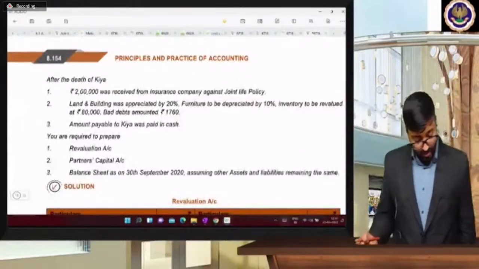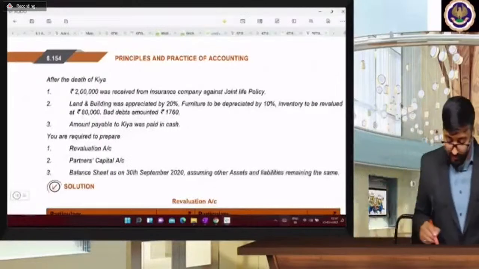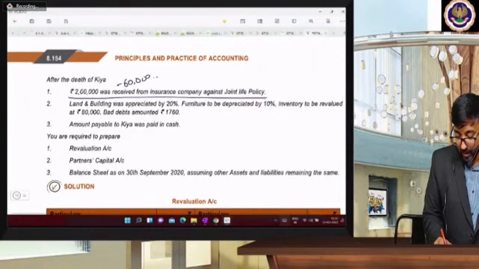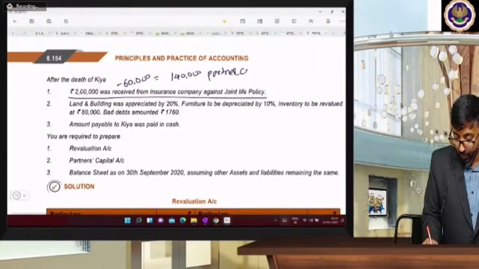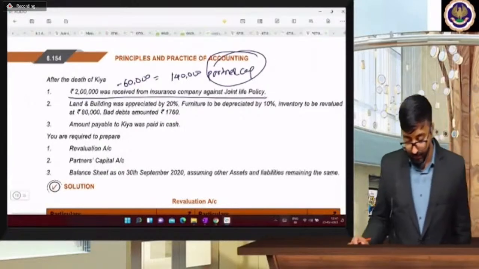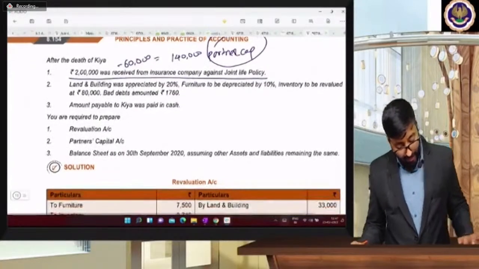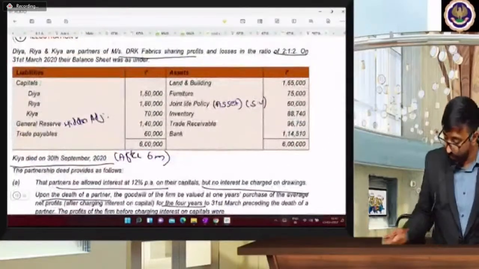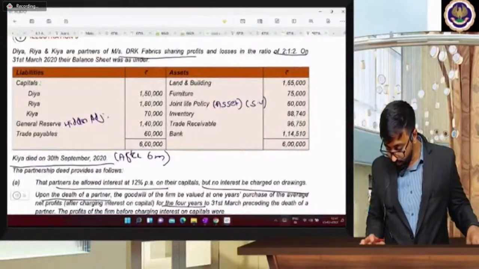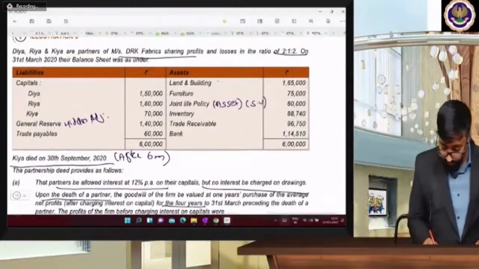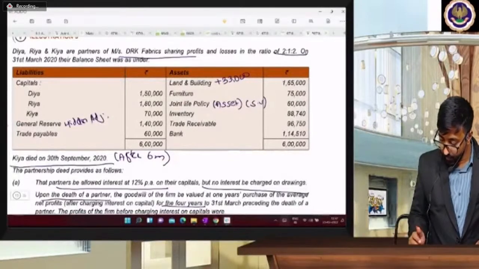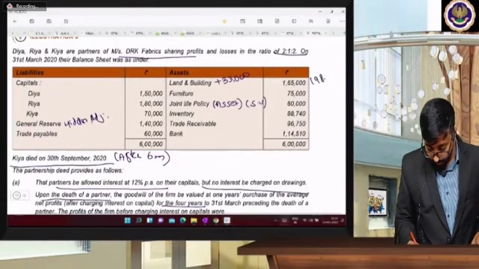After the death of Kia, 2 lakhs was received from the insurance company. So beta, what is the surrender value? 60,000. So the remaining 1,40,000 is divided among the partners' capital. Land and building appreciated by 20%. So what is the land and building value? Beta, 165 into 20%, 33,000. So 198. Yes or no?